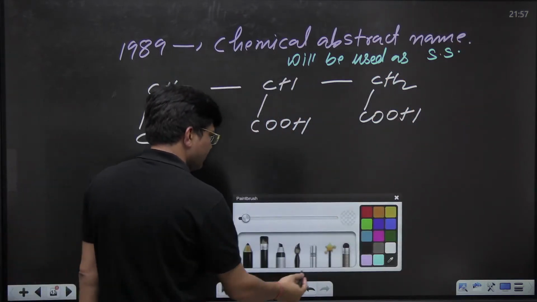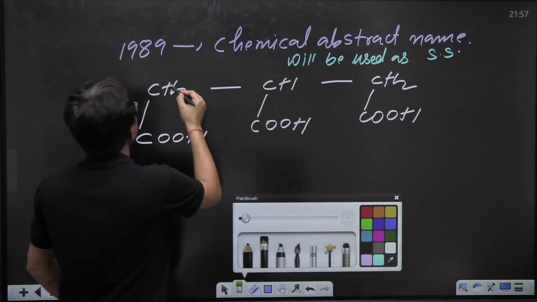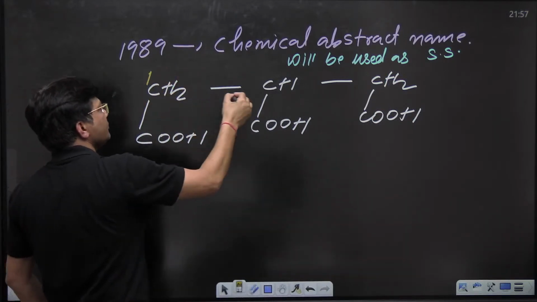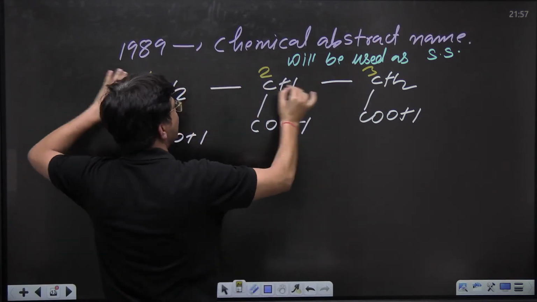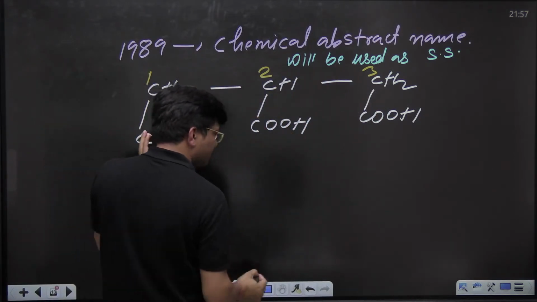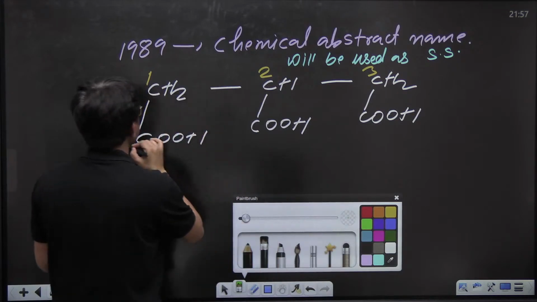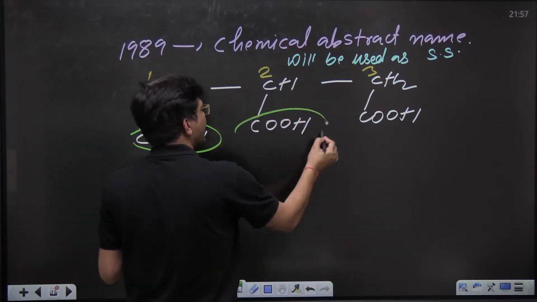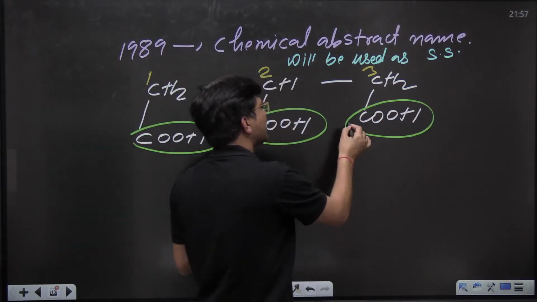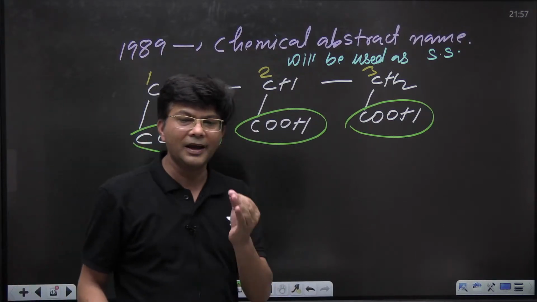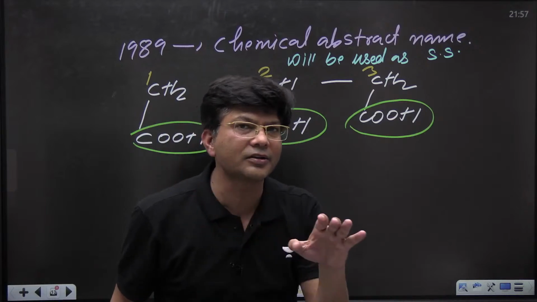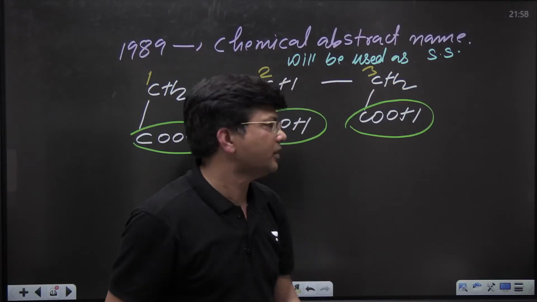They said we will do the numbering from here, 1, 2, 3, and this is going to be our parent chain. We are not going to count these COOH. Not a single COOH is counted in the parent chain. All 3 COOH will remain like this.